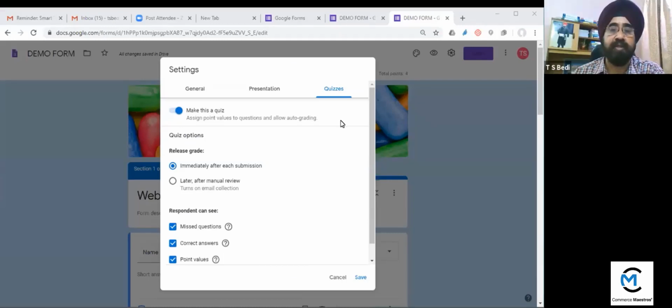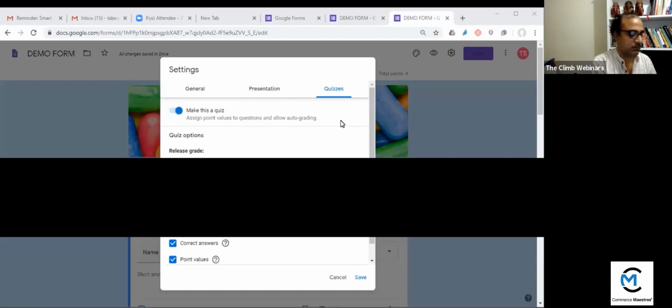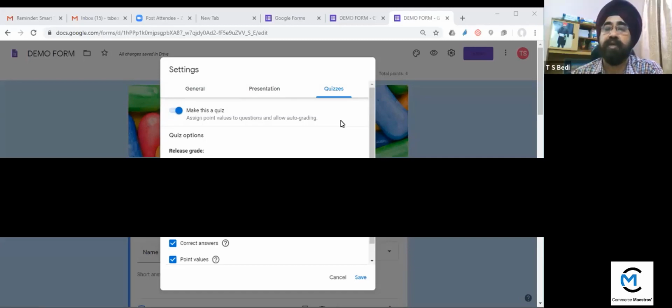Select this as quiz. And one thing I was clearing, release grades. If you have given all multiple choice questions or 1 marker questions which the student can attempt online, then you can click on this button. Immediately after each submission, the student will get their result. And the second one is, if you want to check the questions again, you can select this option, later after manual review. So after manually reviewing, you can give them the grade. This option is for subjective questions.